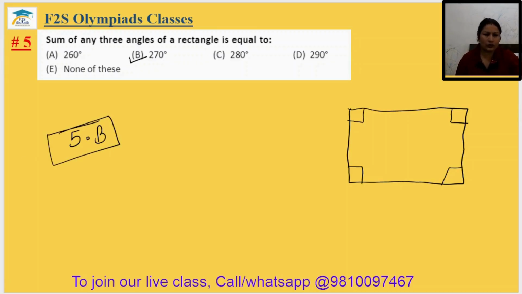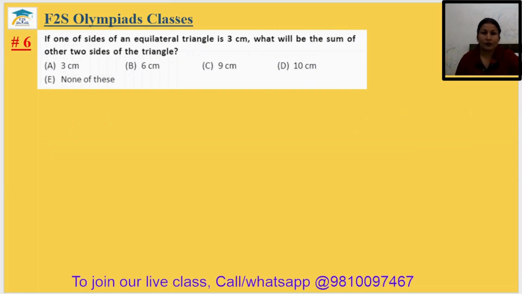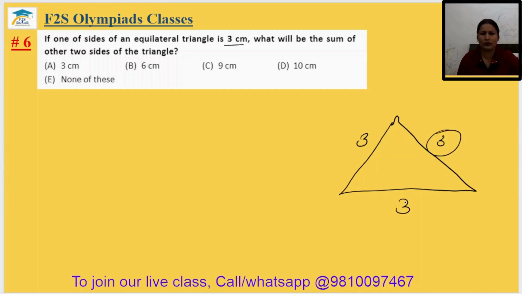Come to question number 6. If one of the sides of an equilateral triangle is 3 centimeter, what will be the sum of the other two sides of the triangle? So actually it is an equilateral triangle. All the sides are of the same size. It means this will also be 3, this will also be 3, this will also be 3. Sum of the other two will be 3 plus 3, 6 centimeter. Option B. Sixth answer will be B.